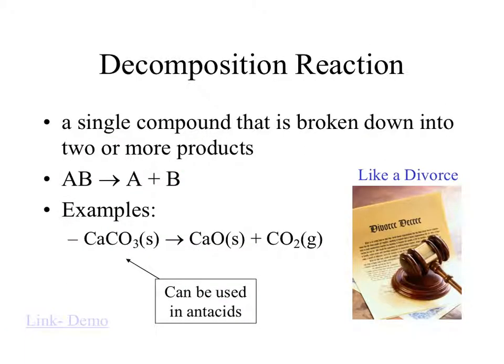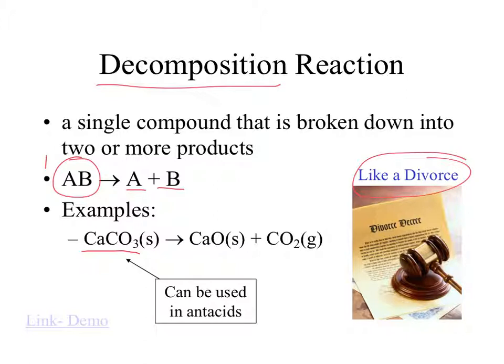Another type of reaction is the opposite of synthesis. We like to say this is like the divorce reaction. We call it decomposition. Decomposition starts with one singular reactant and it breaks apart into 2 or more pieces. An example of that would be something like an antacid, like calcium carbonate. Sitting outside alone, it actually will break down into calcium oxide and give off carbon dioxide gas naturally.